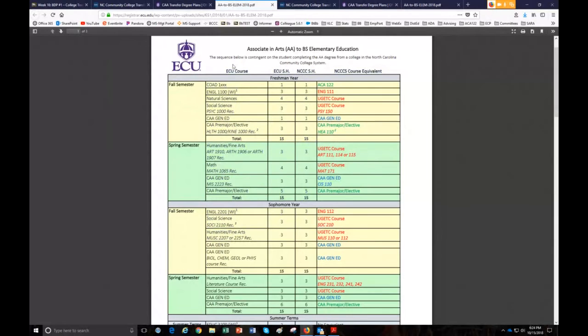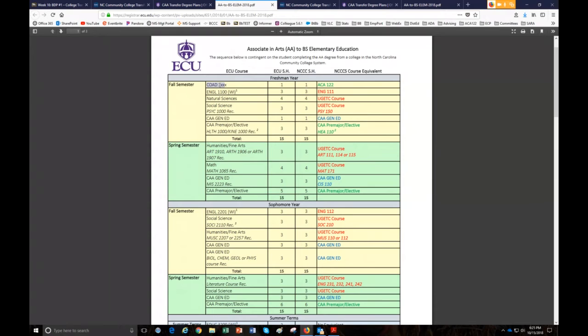On the left-hand side, this is the North Carolina Community College System. That's what NCCCS stands for. This is the community college course equivalent. So for example, to earn a Bachelor of Science degree in elementary education from ECU, they require this co-ed course.